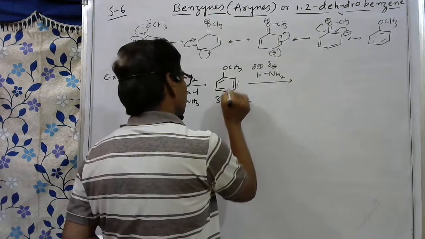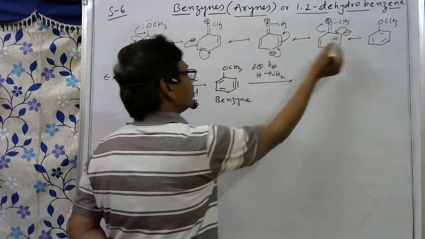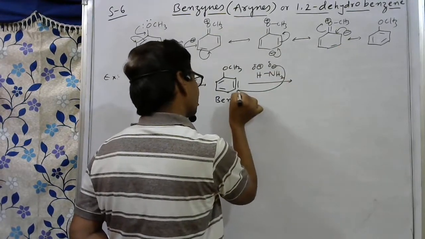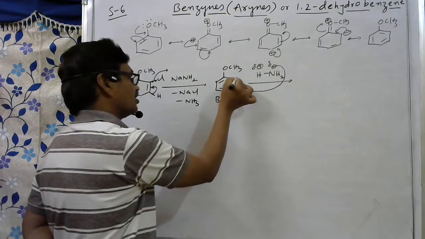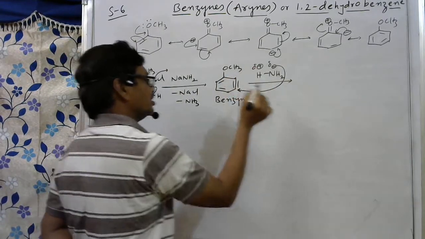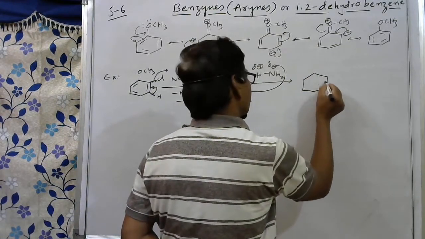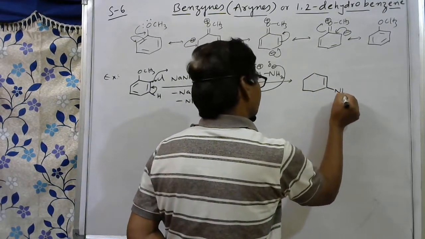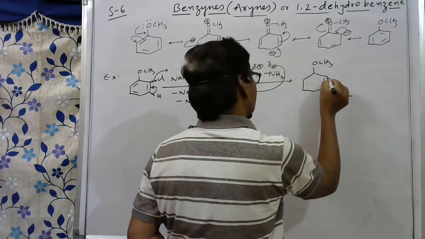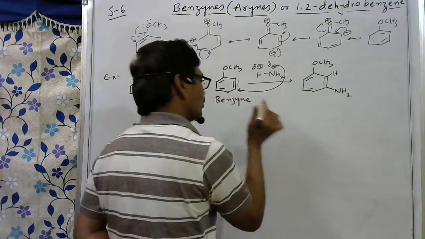Because at this position, there is already negative charge, and here also negative charge is present. So it will prefer to come here. Hydrogen will prefer to come here because negative charge is present, and that negative charge is accepted by the positive charge. So what compound can we expect here? NH2, here OCH3 as it is, then here hydrogen, then double bonds are present. This is meta-amino anisole.